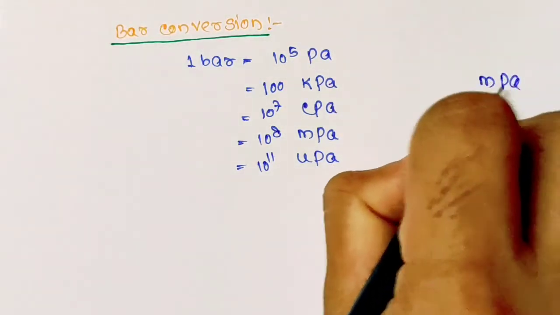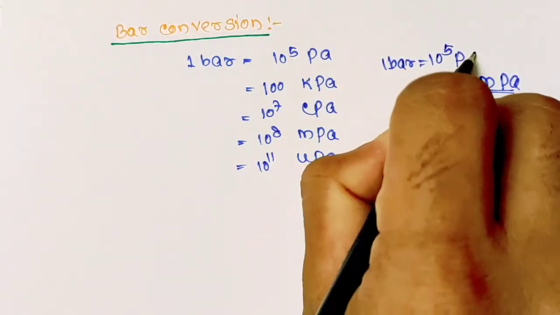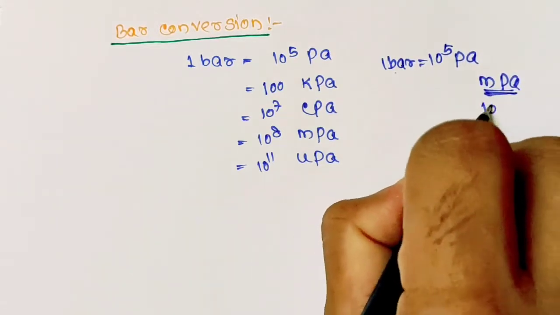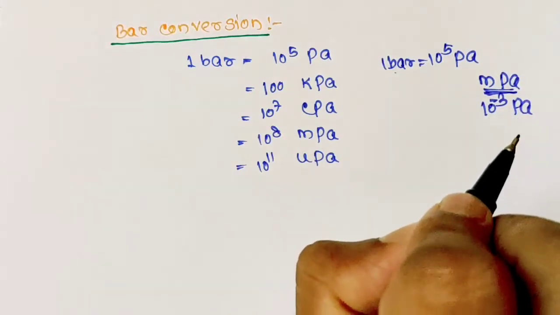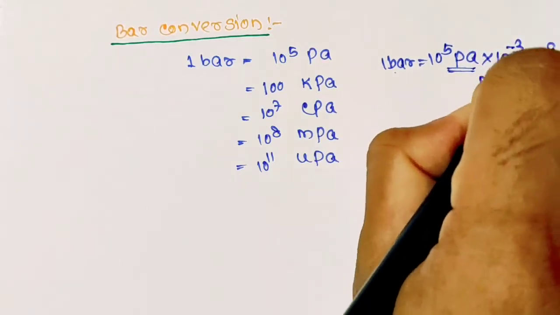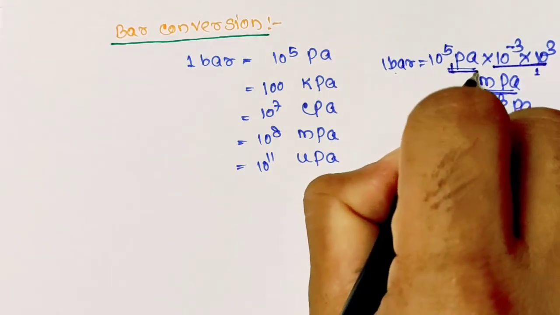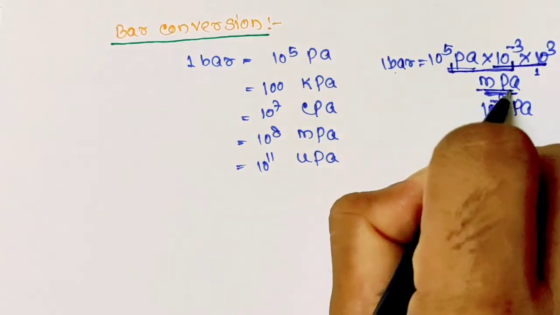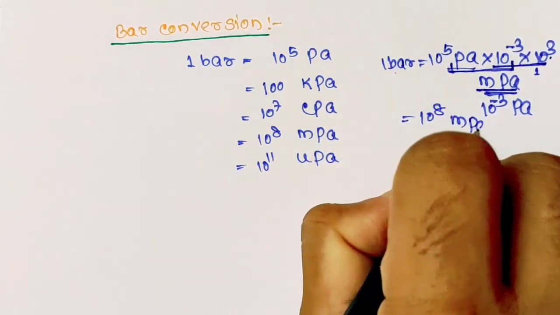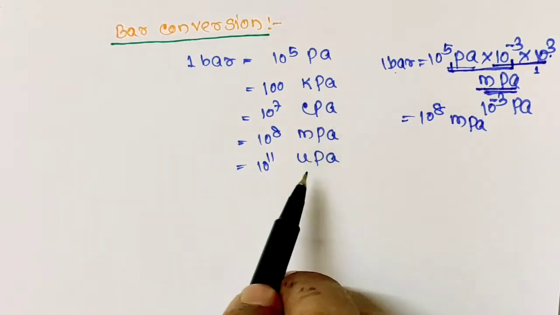You have 1 bar equals to 10 to the power 5 Pascal. So you have to now express this bar in millipascal, and millipascal is 10 to the power minus 3 Pascal. So here it is Pascal only. So multiply 10 to the power minus 3 and 10 to the power 3, because this all total is 1. So this 10 to the power minus 3 Pascal will make millipascal, and 10 to the power 3 and 10 to the power 5 will be 10 to the power 8 millipascal. So 1 bar equals to 10 to the power 8 millipascal. Similar way you can calculate kilopascal, centipascal, micropascal.